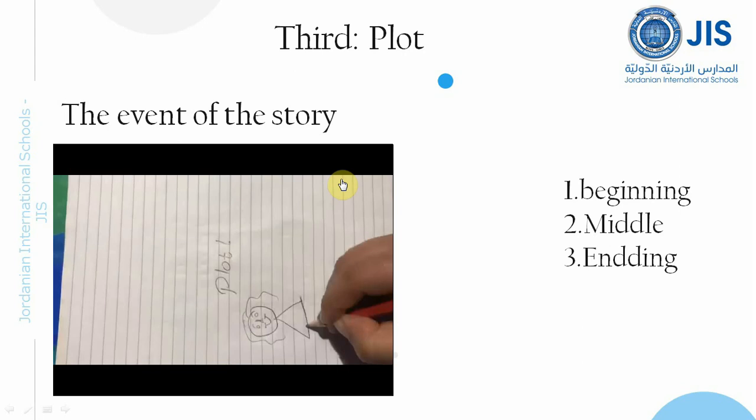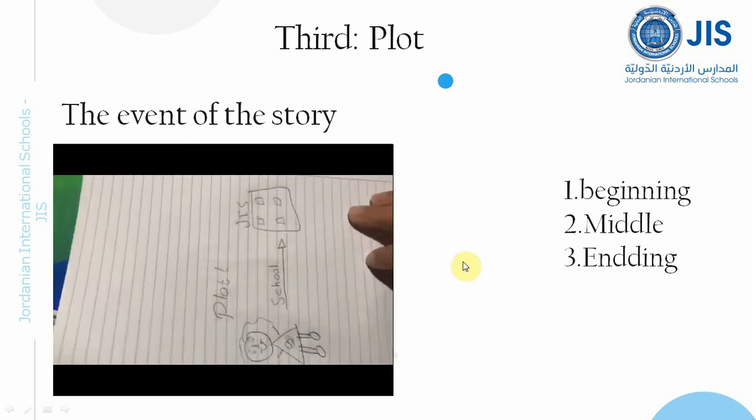Now, let's say the events of the story are divided into three sections, okay? The beginning, the middle, the ending. To make it easier for you, I drew it like that, and I will show you what plot means. Plot simply means the events of the story. The events of the story have 3 sections or 3 parts: the beginning, the start of the story; the middle of the story; and the ending, the final event, the end of the story. Okay? So I drew it for you like that.